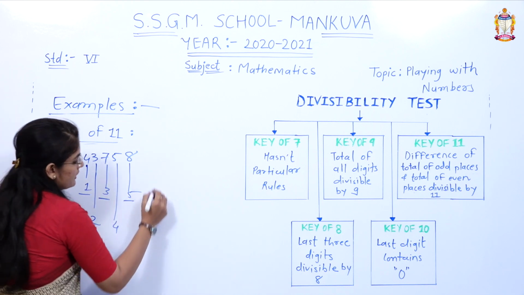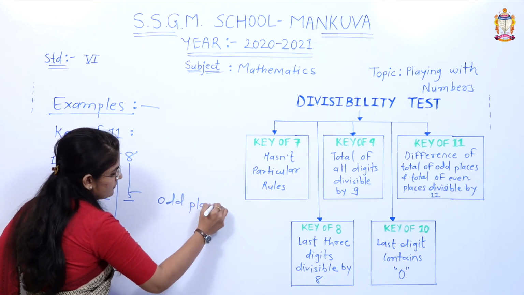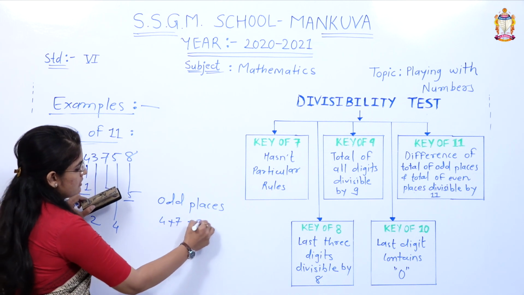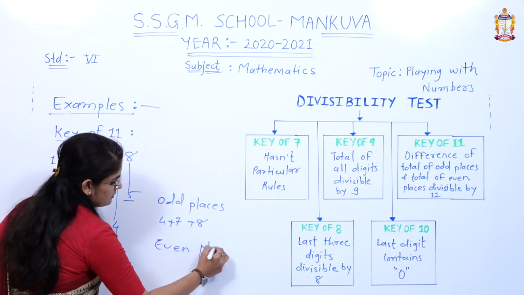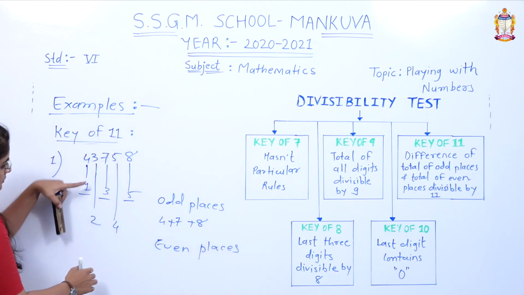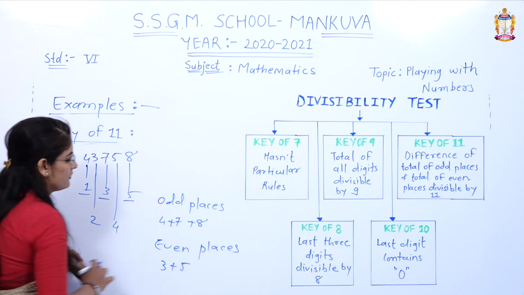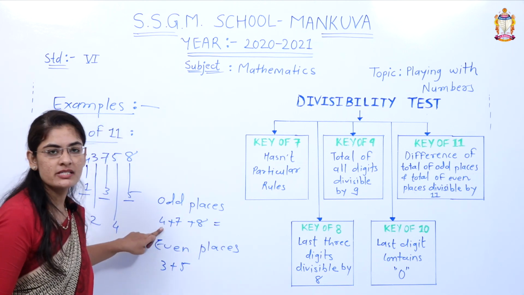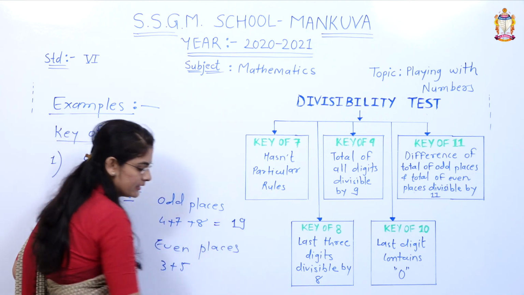It means that we have to do the total of the odd places, 4 plus 7 plus 8, and the even places, 3 plus 5, right? Okay, so 8 plus 4 is equal to 12 and 12 plus 7 is equal to 19.